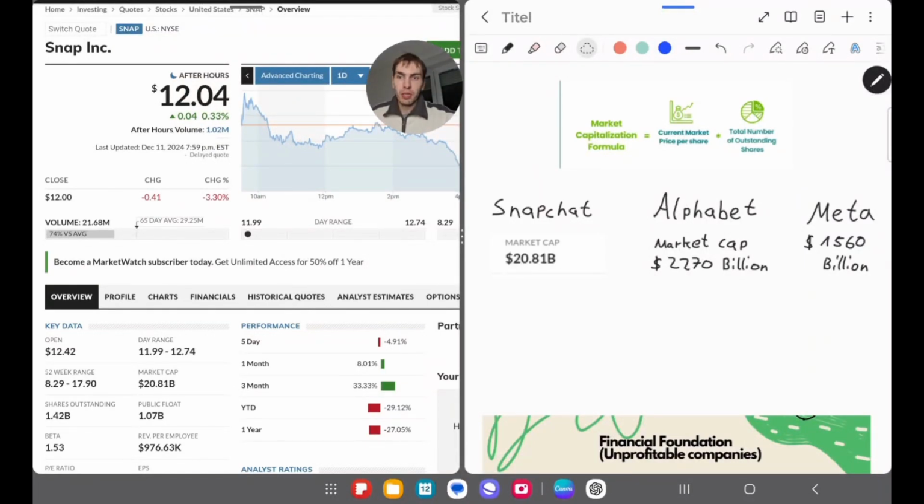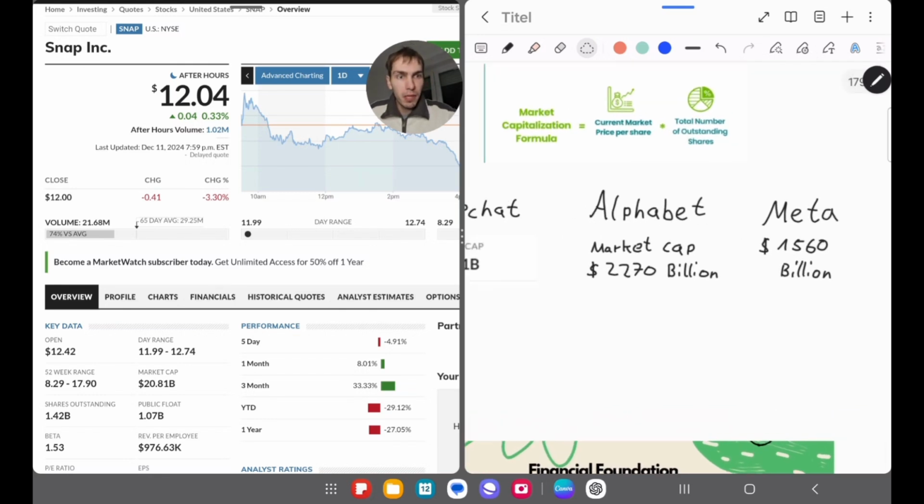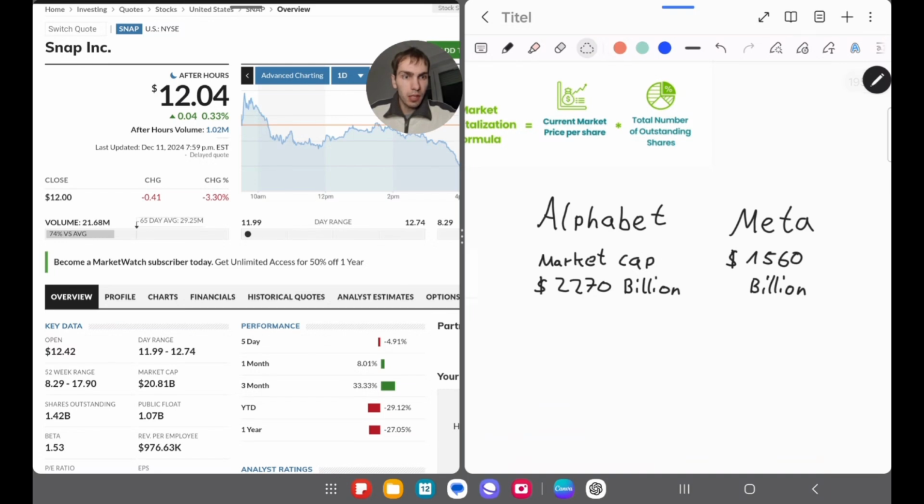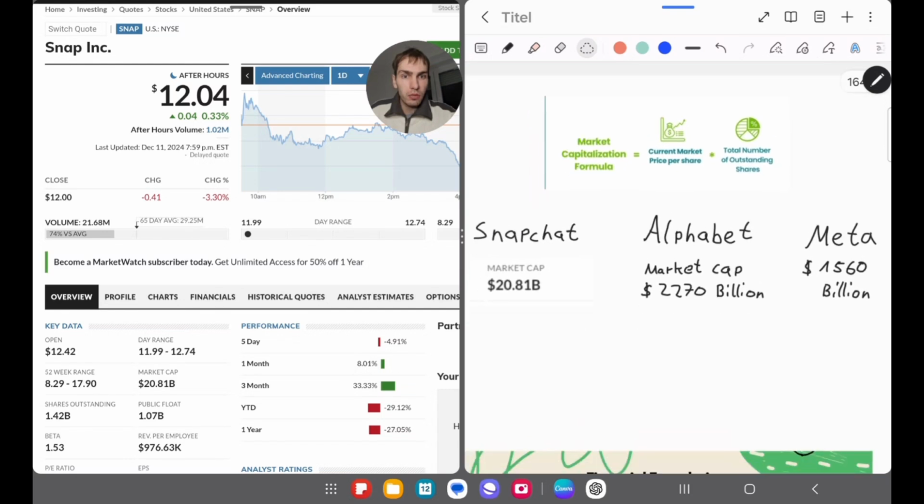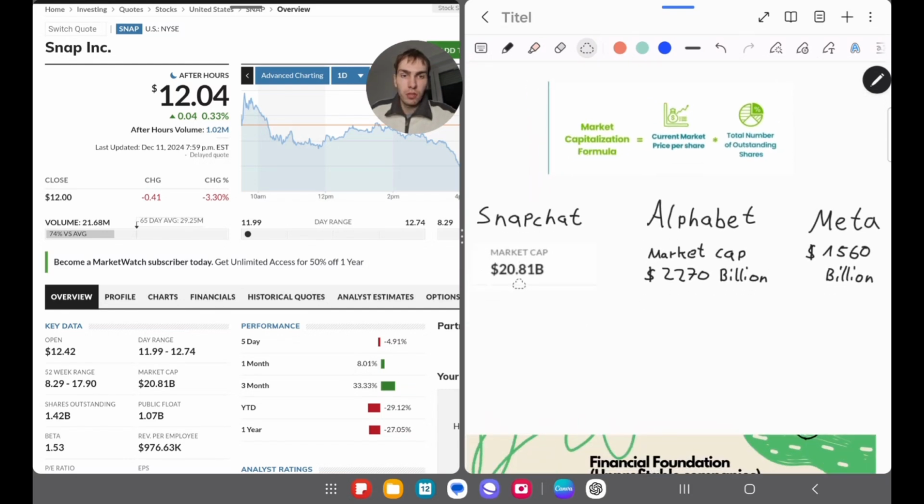So the first thing we can recognize about Snapchat is a market cap of 20.81 billion US dollars. So it's not a small company anymore, in my opinion. But if we compare it to their competition, for example, Alphabet, also known as Google, it has a market cap of 2,270 billion, and Meta, also known as Facebook, has a market cap of 1,560 billion US dollars. So compared to these companies, Snapchat is still very small, and it could mean it has more potential to grow in the future.